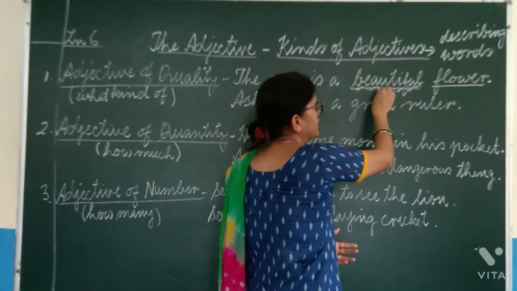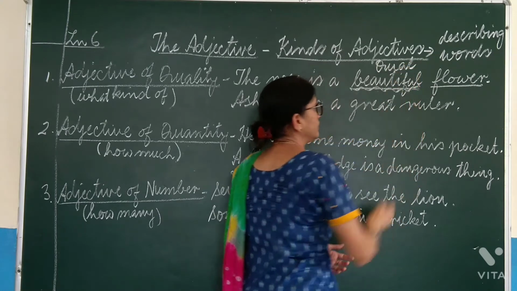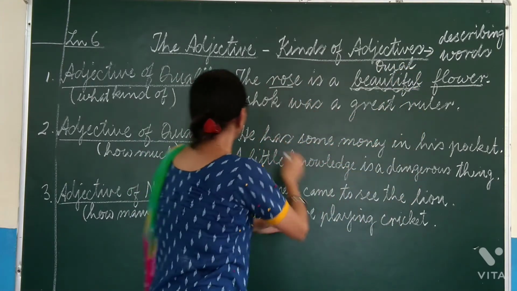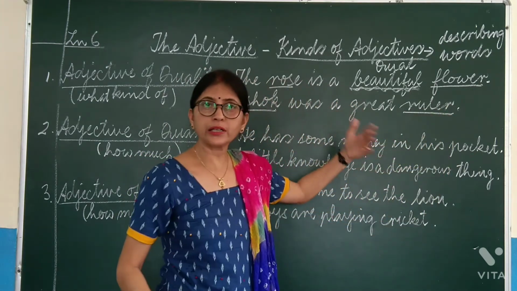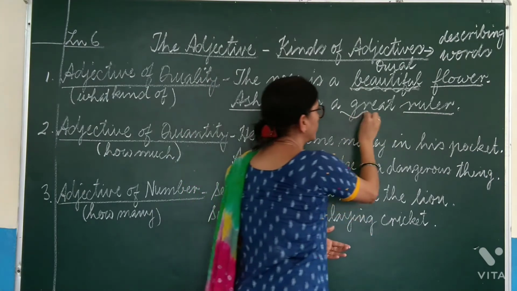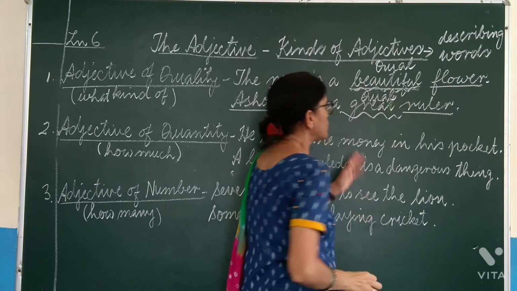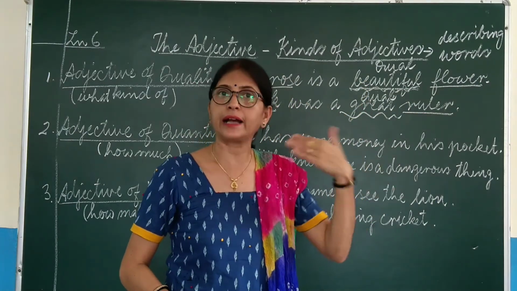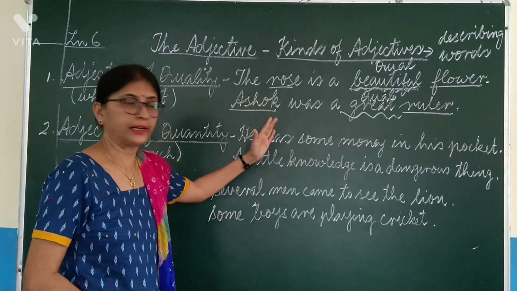So, this is adjective of quality. Ashok was a great ruler. Ashok is noun, ruler is also noun. What kind of ruler? Great ruler. So this is also adjective of quality. The describing words which answer the question what kind of are called adjective of quality.